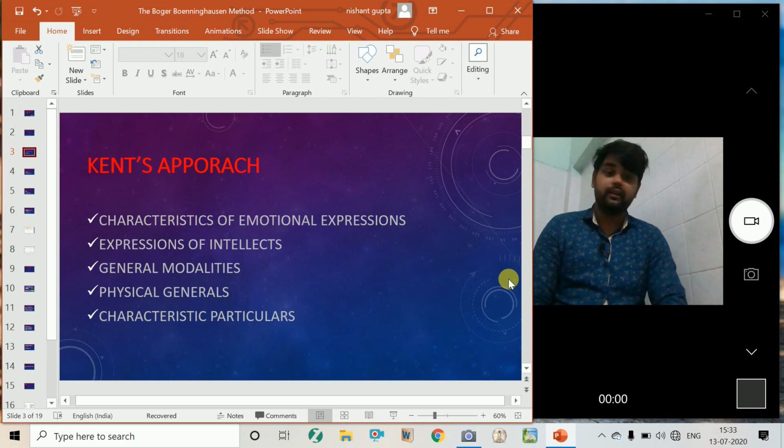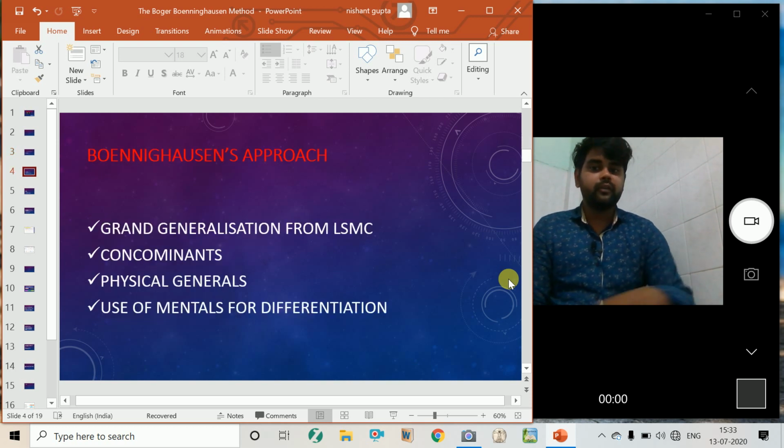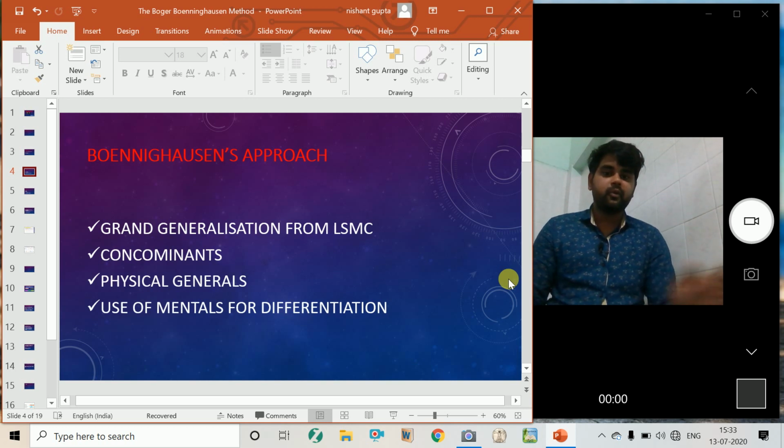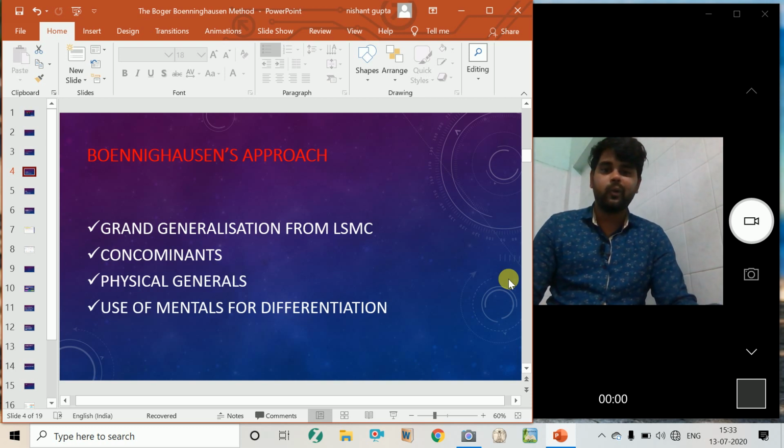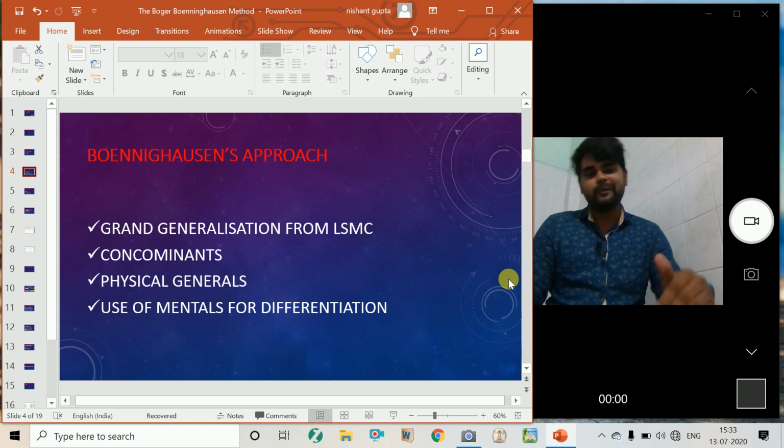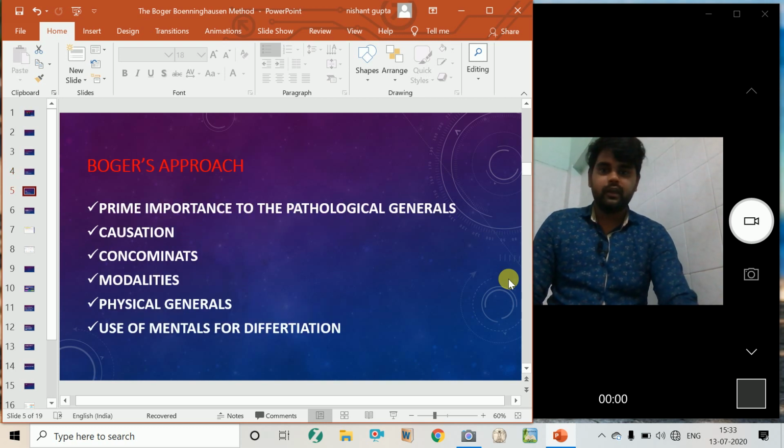That was Kent's approach. Now what was Bonninghausen's approach? Bonninghausen's approach was basically based on the grand generalization from the LSMC, the location, sensation, modalities and the concomitants. We all know it's a very useful method. Then the physical general and the use of mentals to differentiate. We just have to use the mental to differentiate a remedy, where Kent gave more prominence to the mental. Bonninghausen kept it at the last. That's the difference.